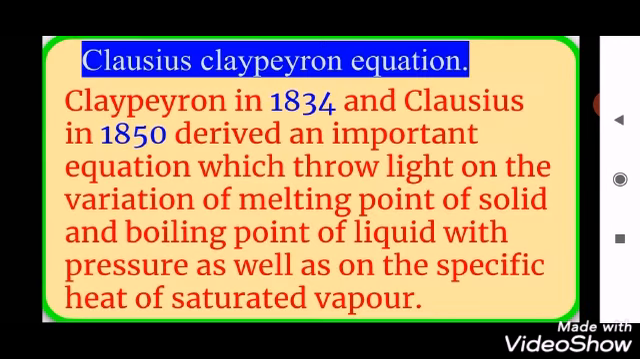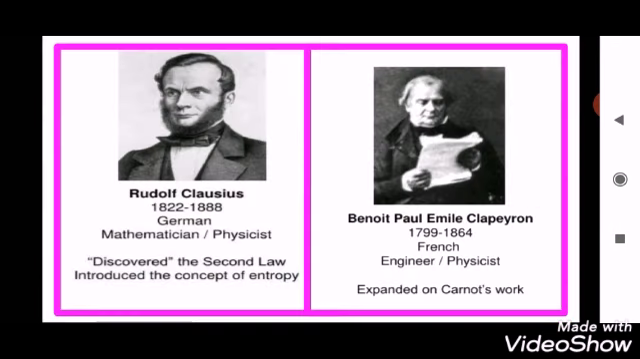Clapeyron in 1834 and Clausius in 1850 derived an important equation on the variation of the melting point of a solid and the boiling point of a liquid with pressure, as well as on the specific heat of saturated vapor. They both derived the same equation, in 1834 and 1850 respectively, which is known as the Clausius-Clapeyron equation.